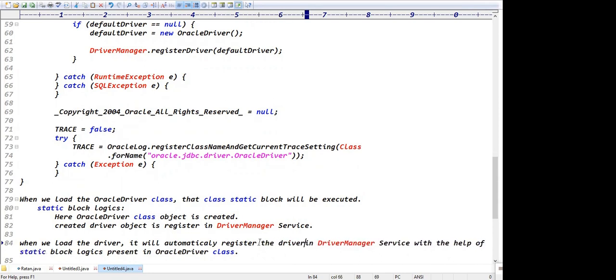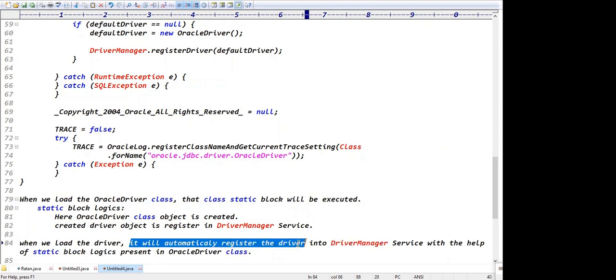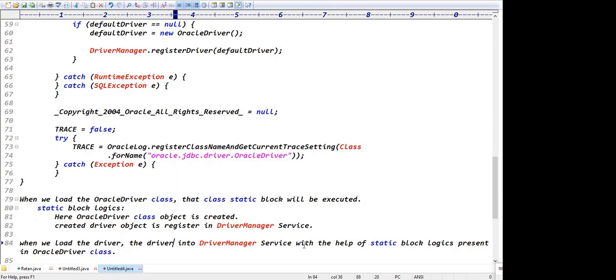The driver is automatically registered into the driver manager service when we load the driver. Yes, this is the correct one.